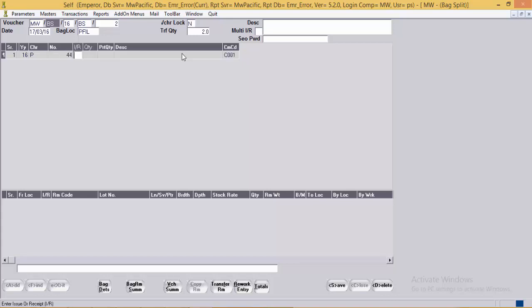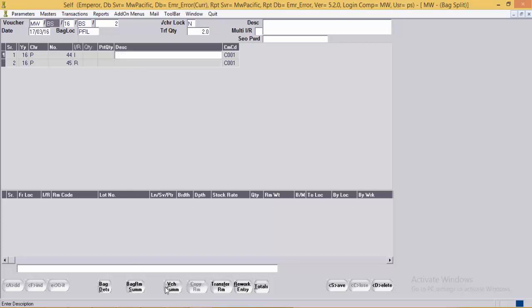The same bag number which is issuing the quantity and the RM, and then the next bag number, the receiving bag. Here the user need not mention the quantity as the quantity is already mentioned over here.